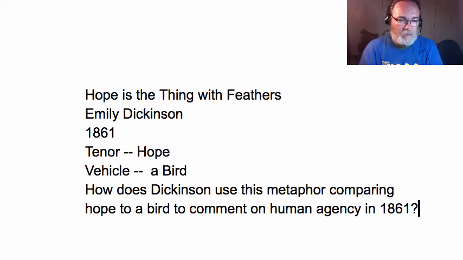So here for me, the question is, how does Dickinson use this metaphor comparing hope to a bird to comment on human agency in 1861? Well, 1861 is the opening of the Civil War. And most people don't realize Dickinson's actually a war poet. But putting that aside, if we say hope is like a bird, what are we saying about hope?